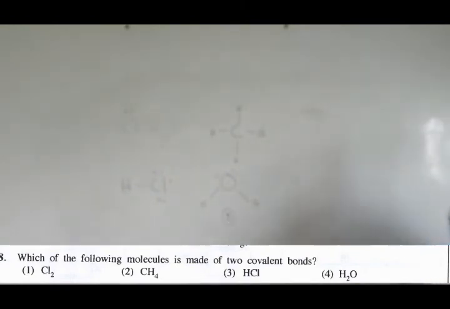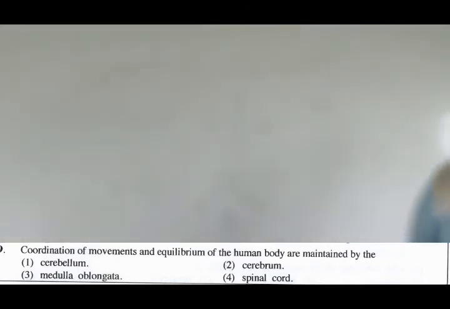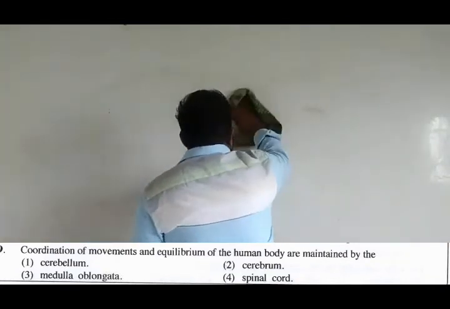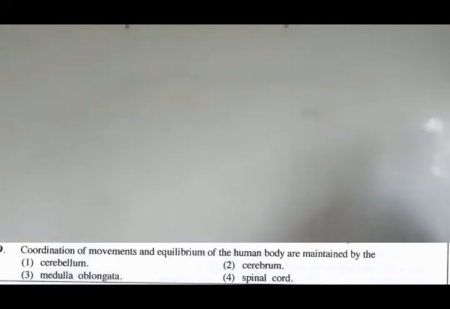The ninth question. So the eighth one, the answer is the fourth option. The ninth question: coordination of movements and equilibrium of the human body are maintained by. Right, here see, they have given you the term coordination. Understand one thing: once they give you the term coordination and equilibrium, who does the function? Is it cerebrum or cerebellum? It is cerebellum, right?